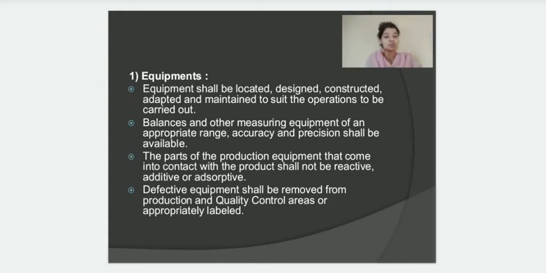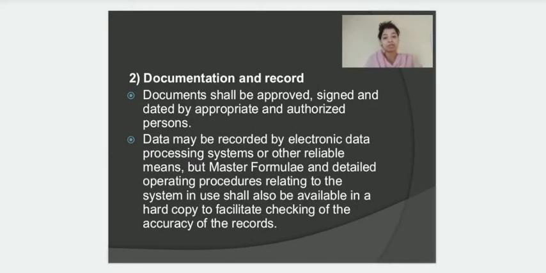Each instrument should have its own logbook, and balances and all the instruments which are used for weighing purposes should be calibrated on a regular basis, and a logbook of the same should be maintained. And if there is any defective equipment, then that particular equipment should be labeled and kept in a separate area. Now the next point is documentation and record.